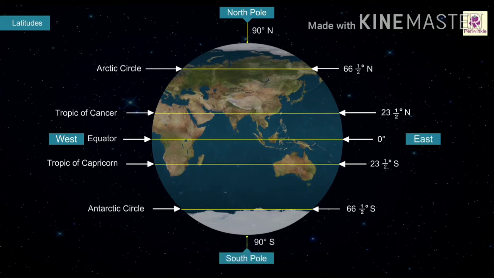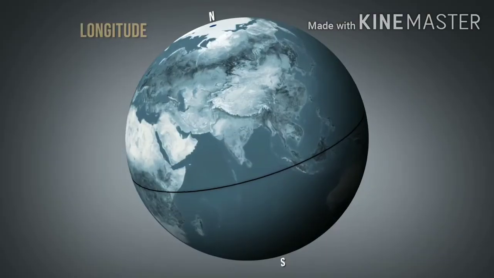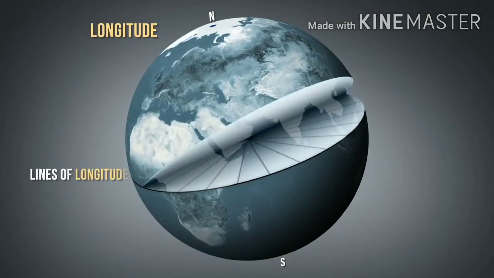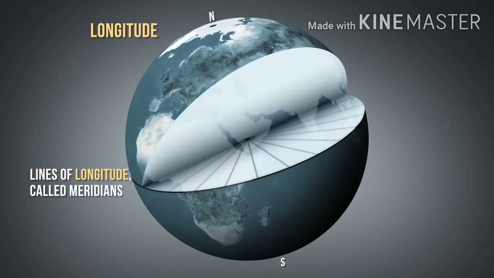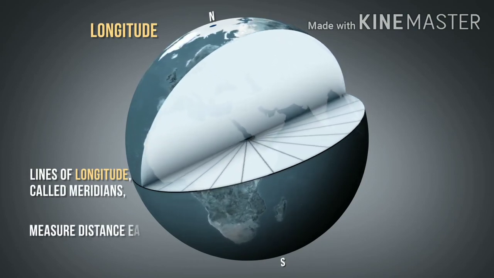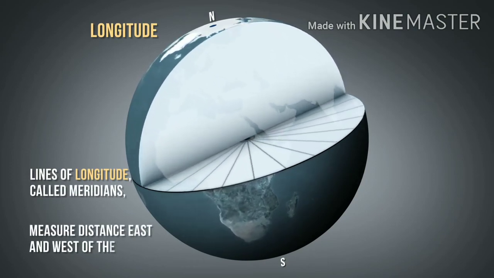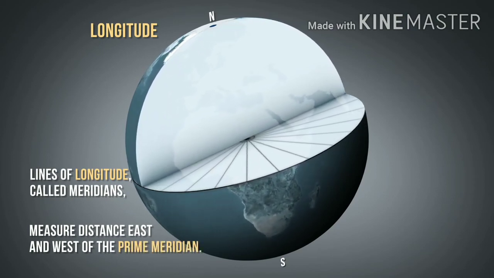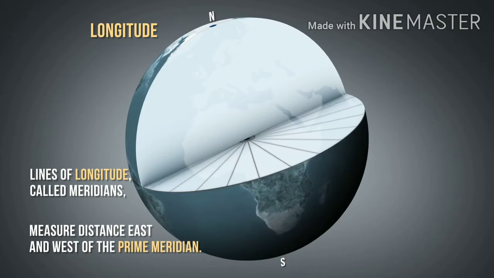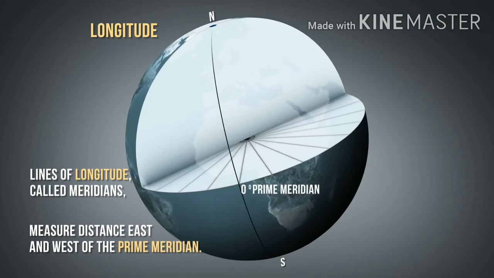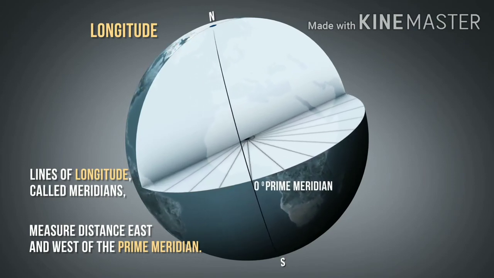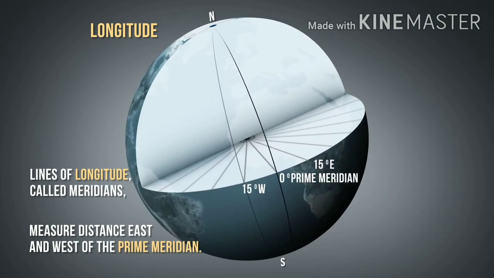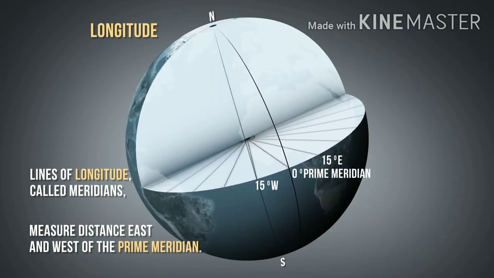Now we are going to discuss the longitudes. Longitudes are the vertical lines on the globe. The word longitude came from the Latin word longitudo, meaning length. They are semicircles connecting pole to pole. They are not full circles. Every longitude cuts across every latitude. Longitudes are called meridians. The 0 degree longitude is called the prime meridian or Greenwich line.